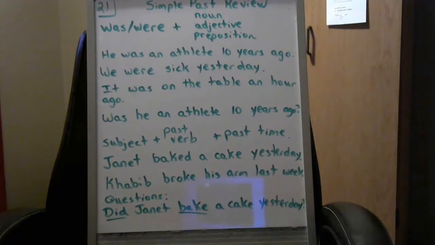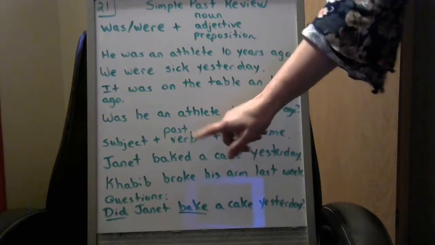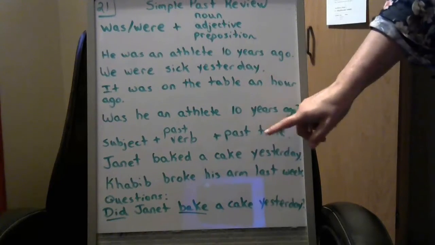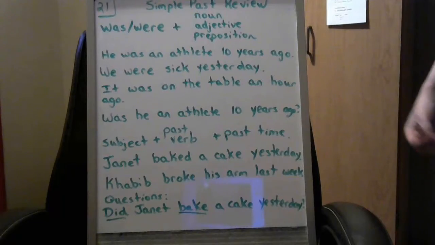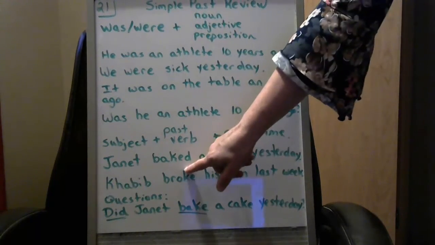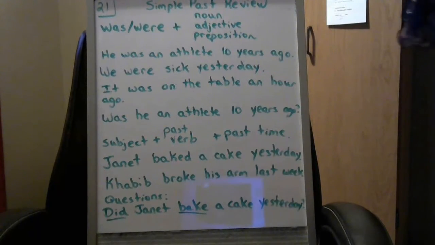Okay. Now, with our other verbs, we have the subject, then the past tense verb, and usually a past time, like yesterday, last month, and so on. So here we have a regular verb. Remember, regular verbs just take the base verb and put ed on the end to change it to the past.